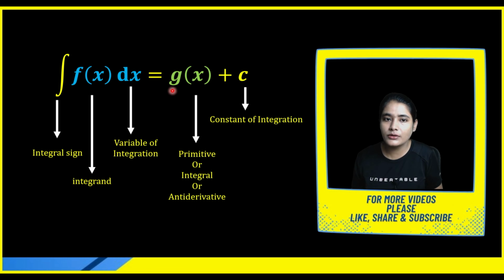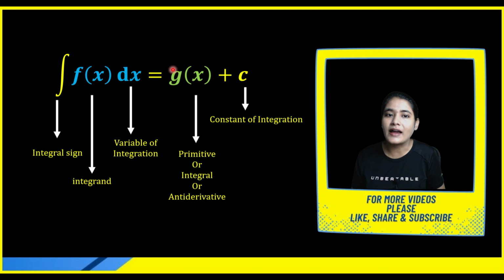Now let's talk about this g of x. What is this g of x? This g of x is known as the primitive, or we say integral, or antiderivative. Why are we saying antiderivative? Because integration is the reverse of differentiation. I will show you why we say all these things, why integration is the reverse process of differentiation. Don't worry about it.